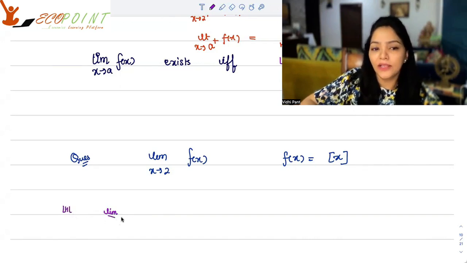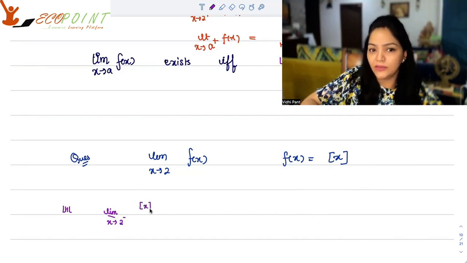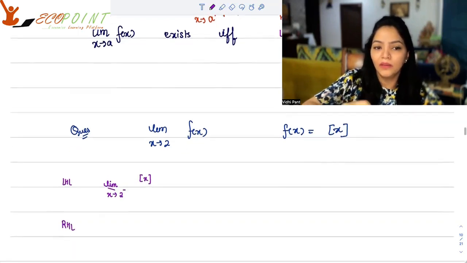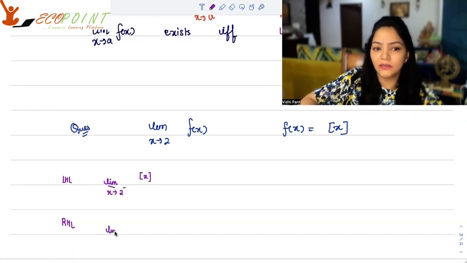So the left-hand limit will be as x tends to 2 minus of the greatest integer x, and the right-hand limit will be the limit as x tends to 2 plus of the greatest integer x.